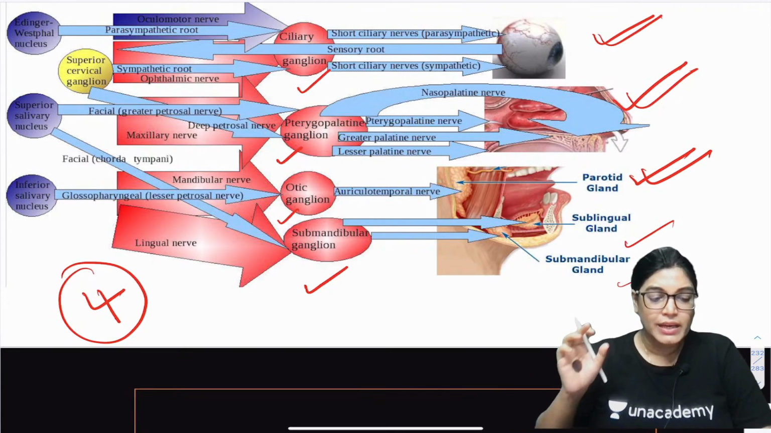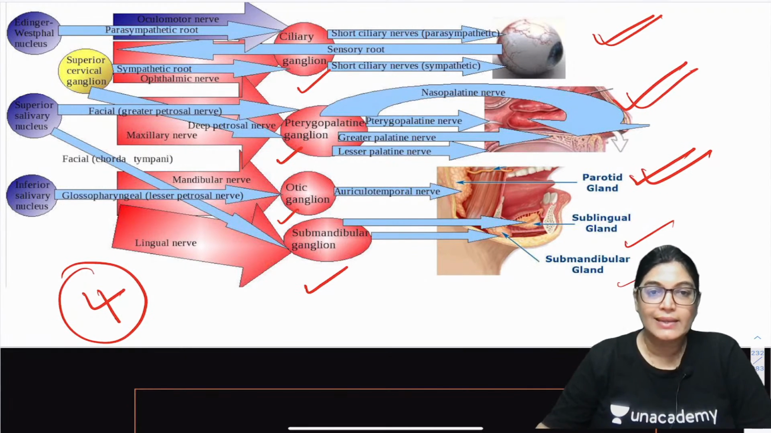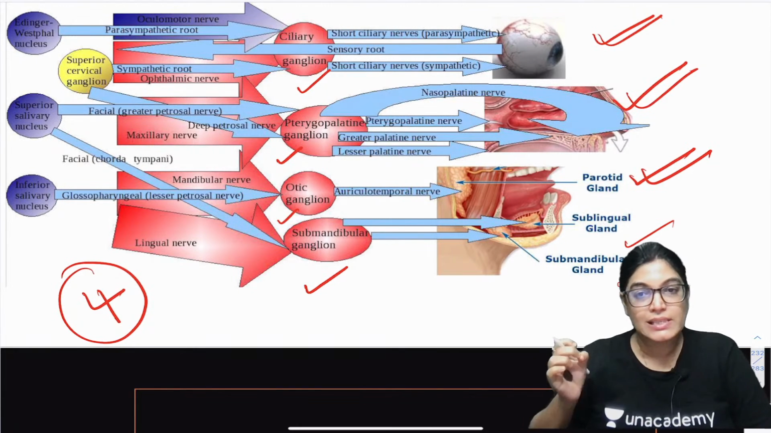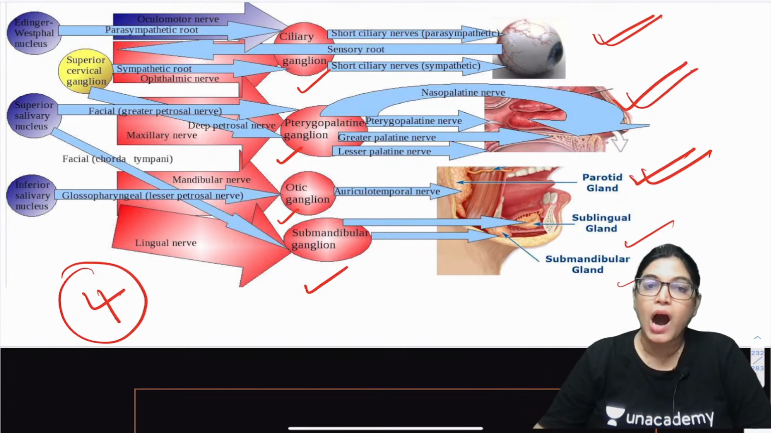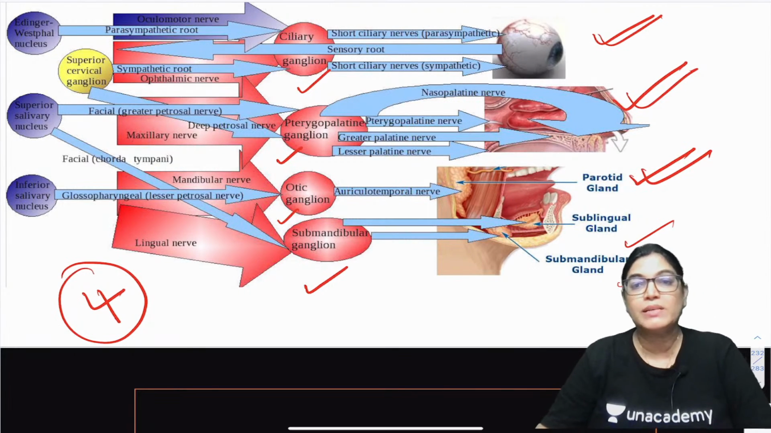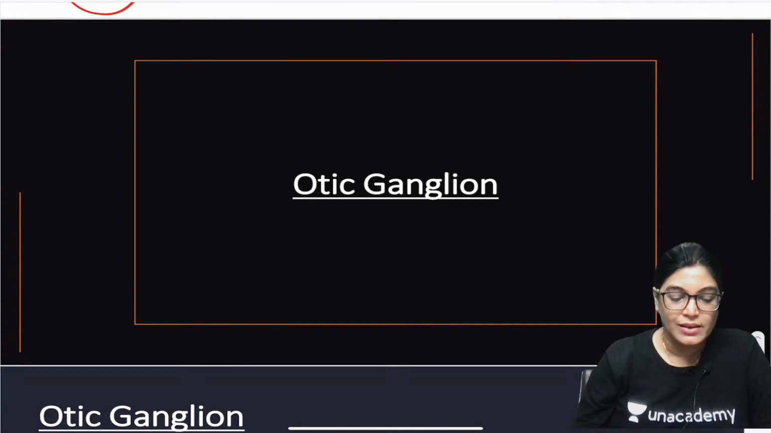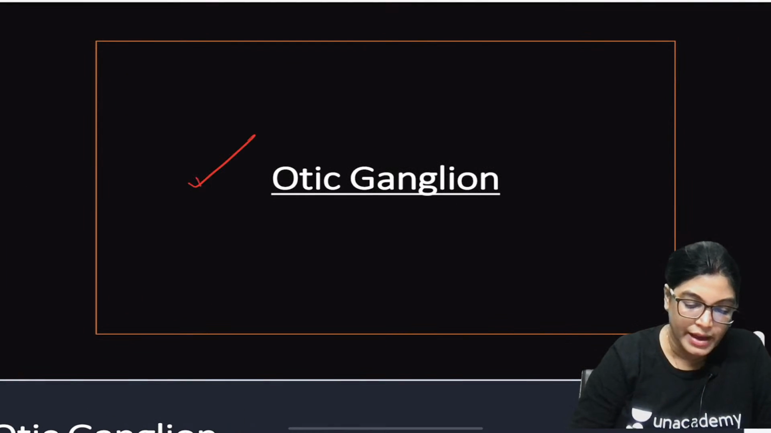I would like to give you the detail of each of the ganglia: otic ganglion, pterygopalatine ganglion, ciliary ganglion and submandibular ganglion. Then I will also give the details of how the nerves are traversing, which type of fibers are passing, which fibers are relaying, which fibers are not relaying. So let's start with the first ganglion, that is the otic ganglion.